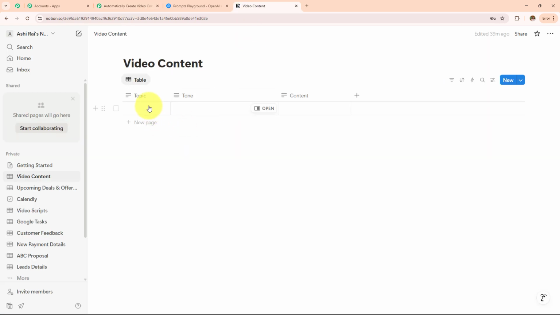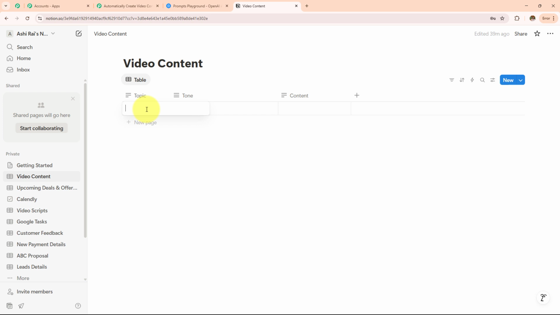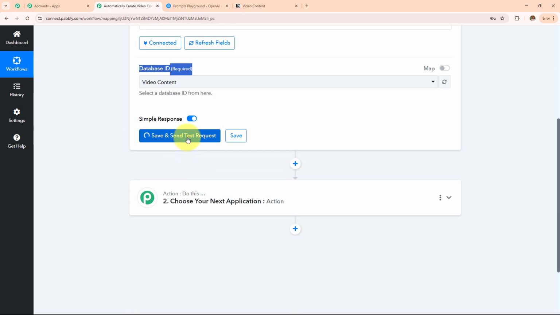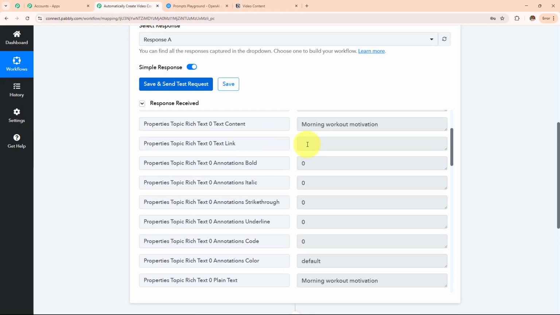I'm going to enter the topic and the tone quickly so that we get the response in my workflow. So here I have written the topic as morning workout motivation and the tone is energetic. Now I want to send this data to my Pabbly Connect workflow, and for that I simply need to click on the save and send test request. I have not entered anything in this content field because I will add the generated content in this field. So I've just added 2 fields and you will see that I'm going to get the response.